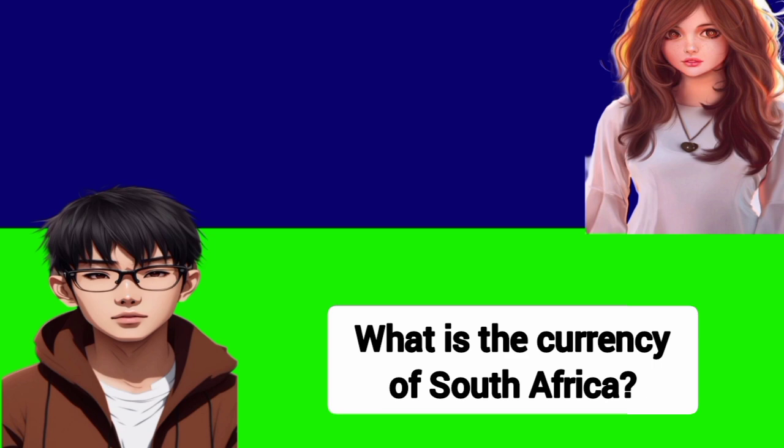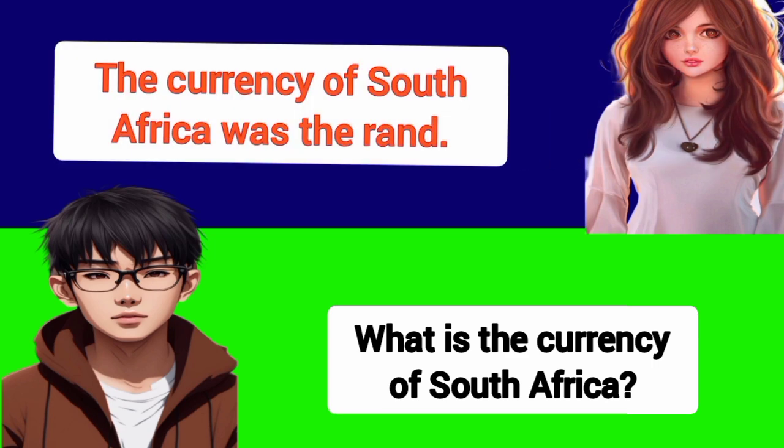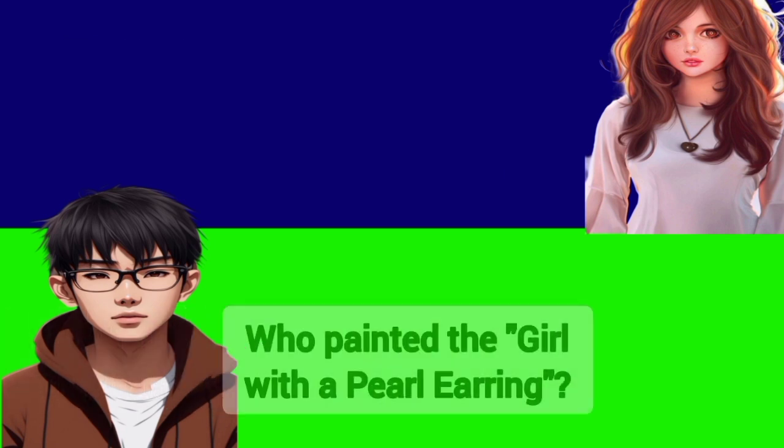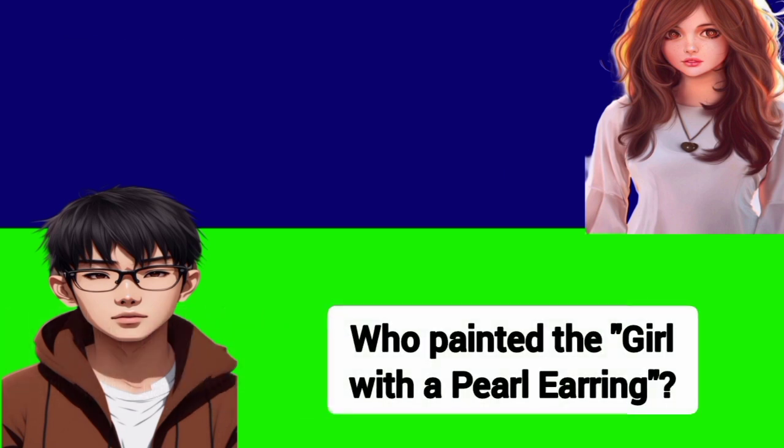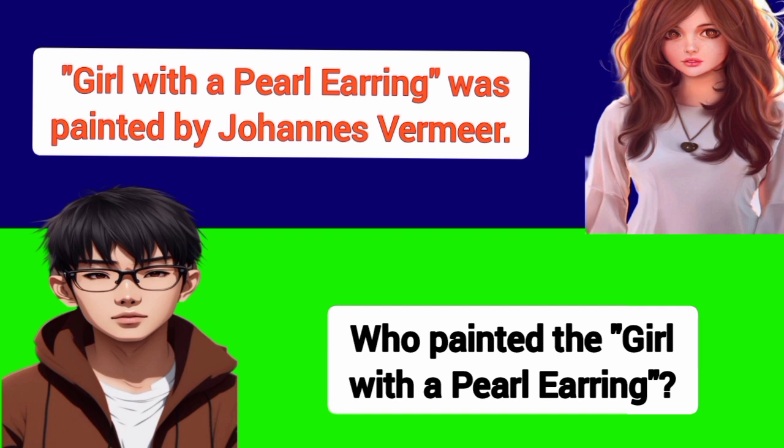What is the currency of South Africa? The currency of South Africa was the rand. Who painted the Girl with a Pearl Earring? Girl with a Pearl Earring was painted by Johannes Vermeer.